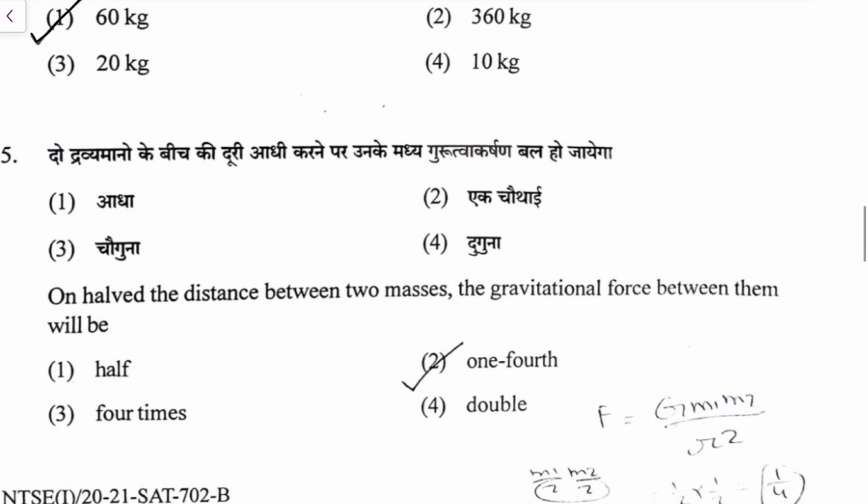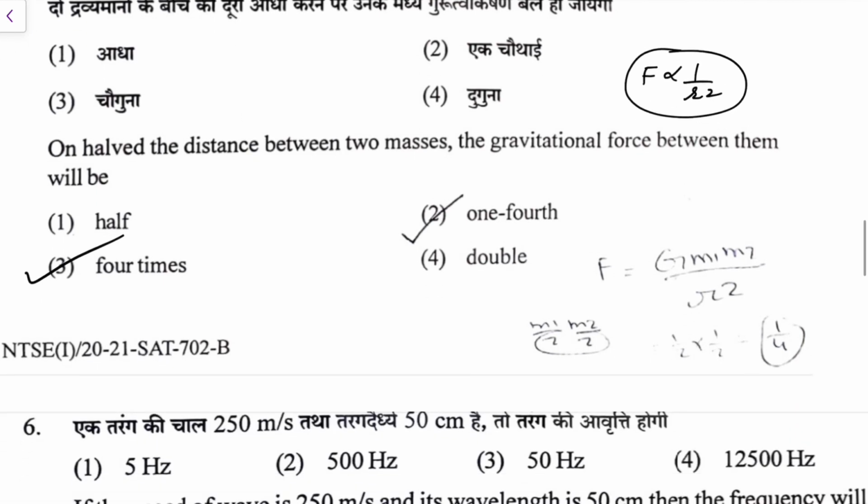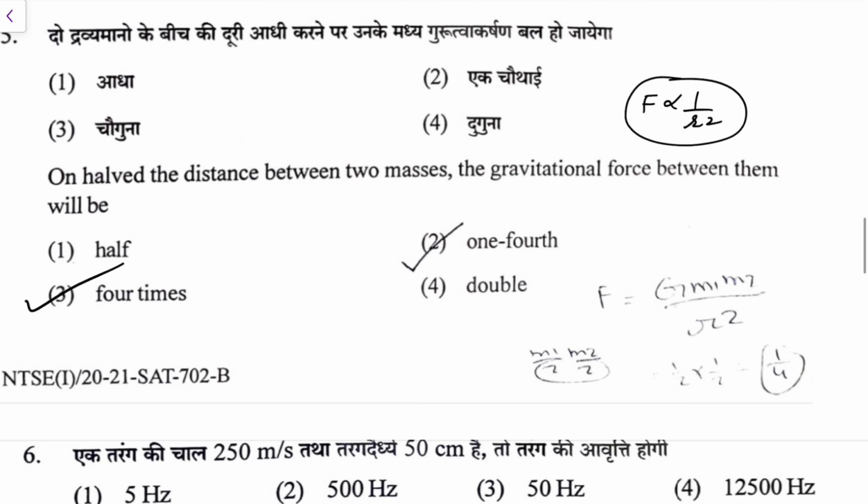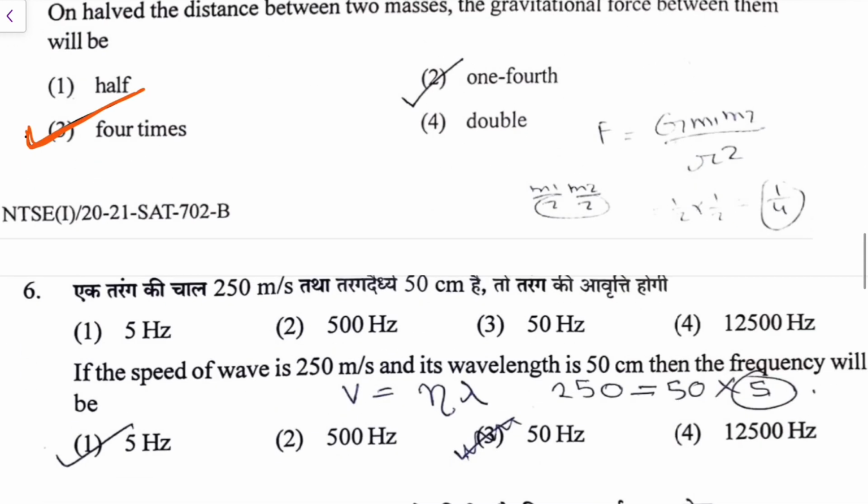On half the distance between two masses, the gravitational force between them, because you know F is inversely proportional to r square. So what you do, if you halve the distance, the force will become 4 times. Again the student has made a mistake here, because you are reducing the distance, the force will increase, it will become 4 times, because distance you have made as 1 by 2. So it should be 4 times. Answer should be the third one, that is the correct answer here. I should mark it with a different color so that you can make it out. It should be the answer.